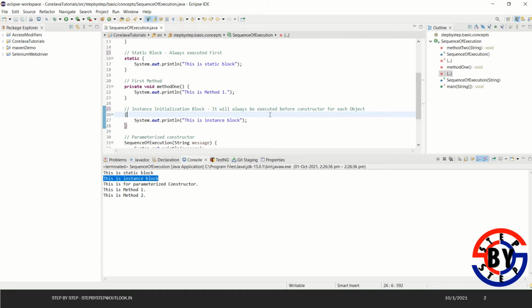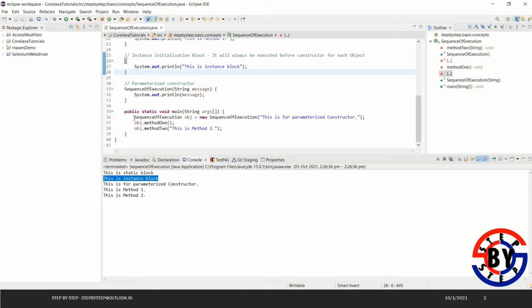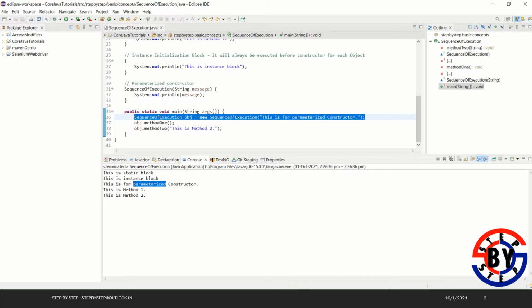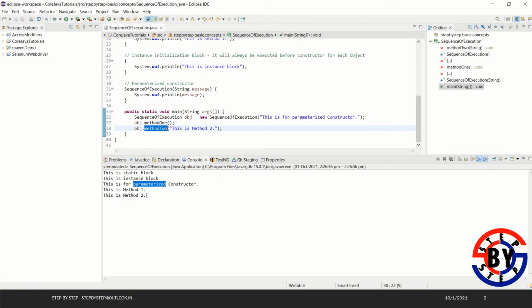Then it says this is the parameterized constructor, because we created the object with parameters, so the parameterized constructor is called, and then method 1 and method 2. If you observe, it has not called the default constructor, because no object was created without parameters.